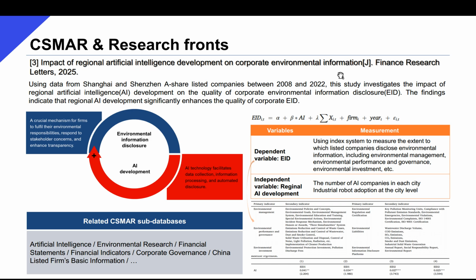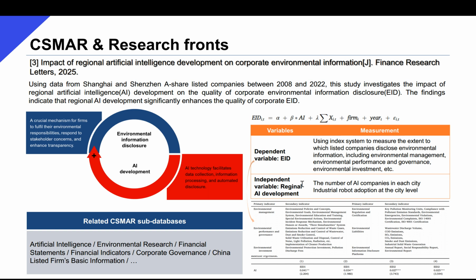The dependent variable of this study is the quality of corporate environmental information disclosure, measured with an index system including environmental management, environmental performance, governance, and environmental investment of sample firms. Data for the index system are available in the subdatabase Environmental Research. The key independent variable is regional AI development, measured by the number of AI companies in each city, and data for which are available in Artificial Intelligence.